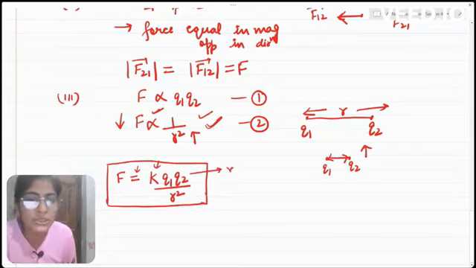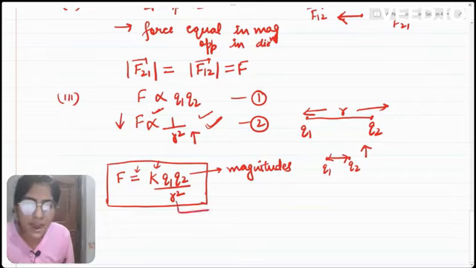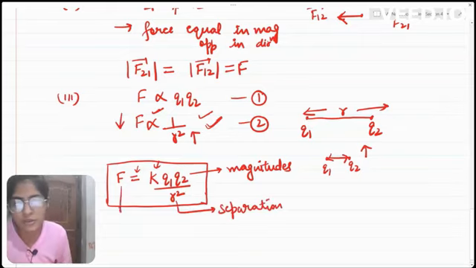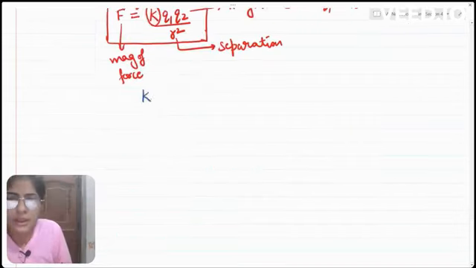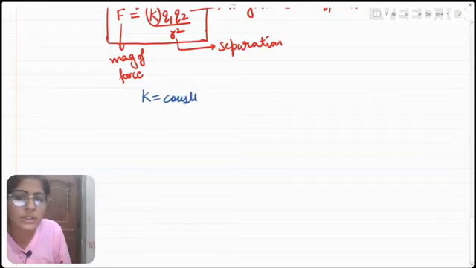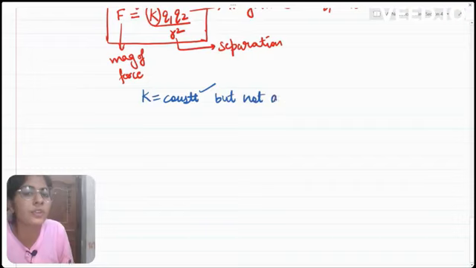Q1 and Q2 are the magnitudes of these charges, and R is the separation between the centers of these charges. While F is basically the magnitude of force which is exerted by one charge on the other. Now, what is this K? K here is a constant, but it is not a universal constant.